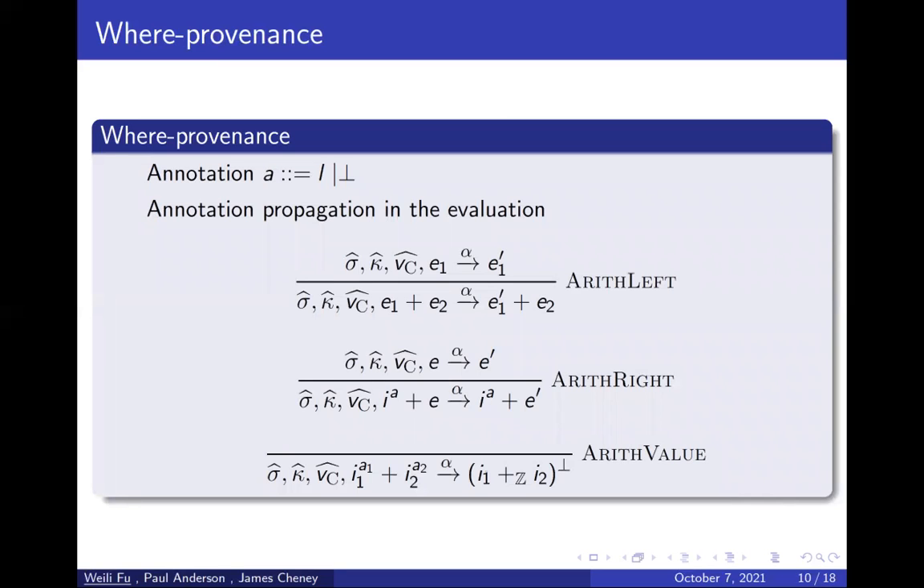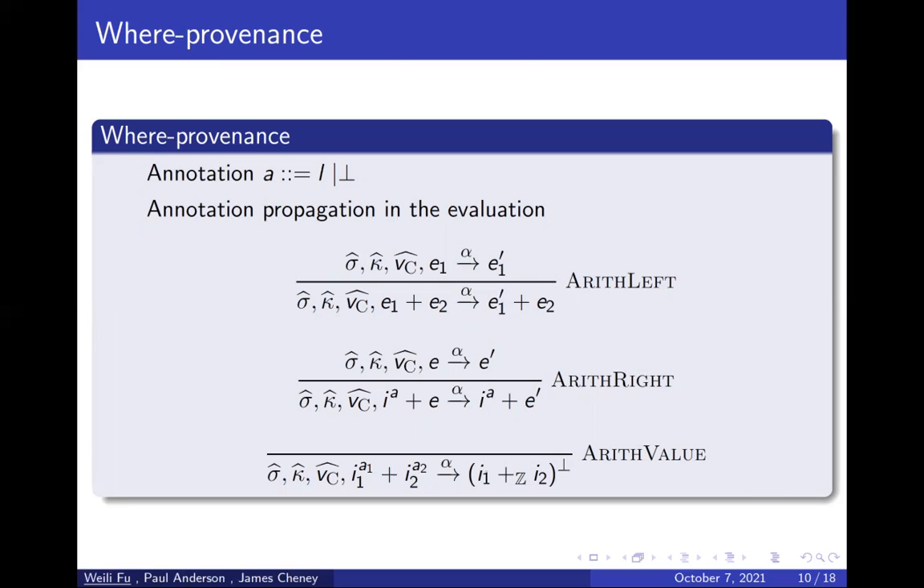Let's look at the formalization of provenance models. In where provenance, its annotation is either a single label L or a bottom. And we use the plus operation as an example. These three rules are written in operational semantics.